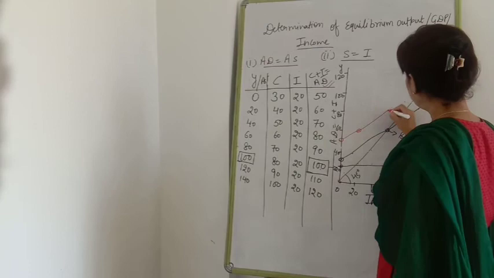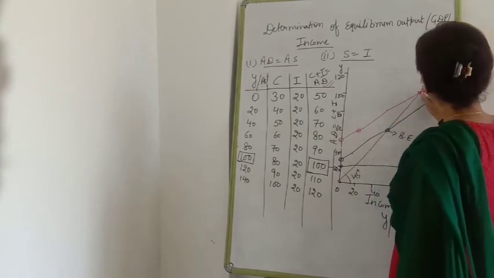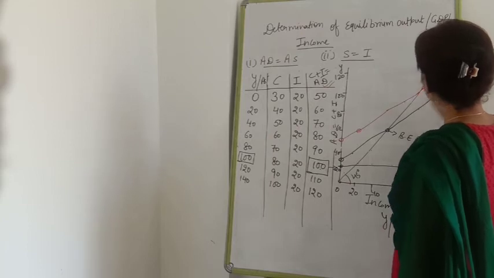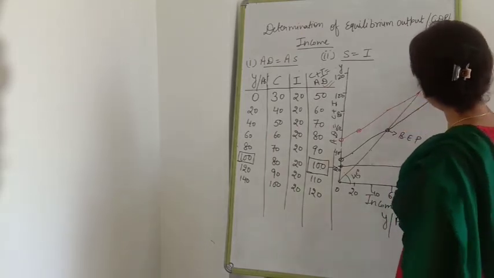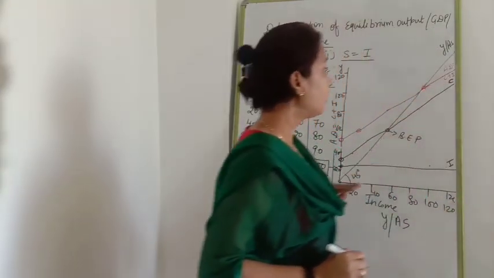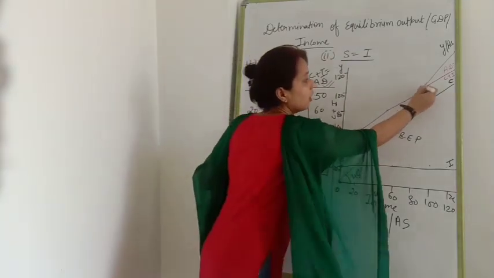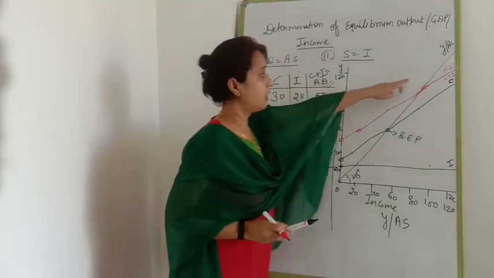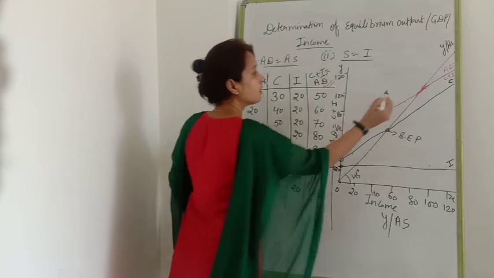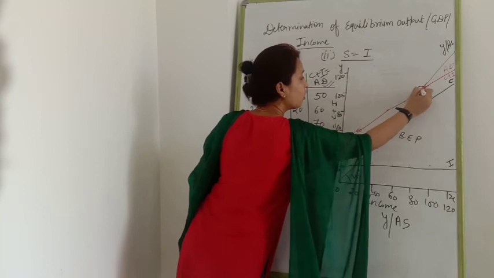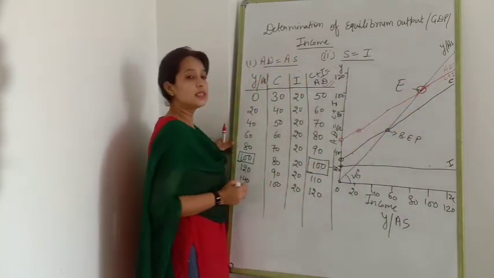Now with your ruler, join this line carefully. Okay? Clear? You just require to join this line. This line is known as AD equal to C plus I, which I have drawn right now with red ink. Clear? This line is known as AD. AS, all of you know, that line is AS. Where AD is equal to AS, we are going to give the name of this point E. This point is known as the E point.